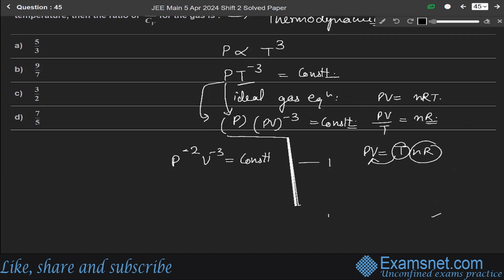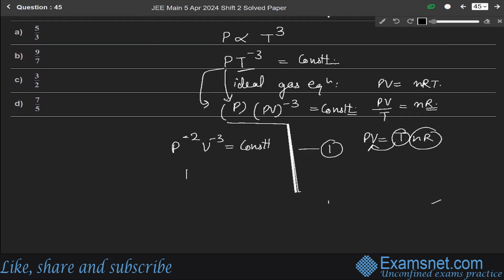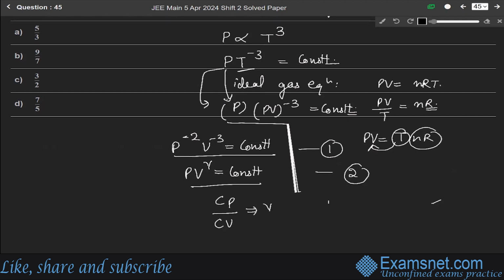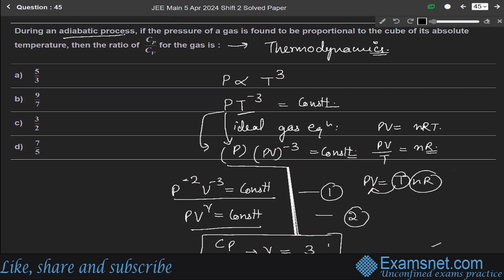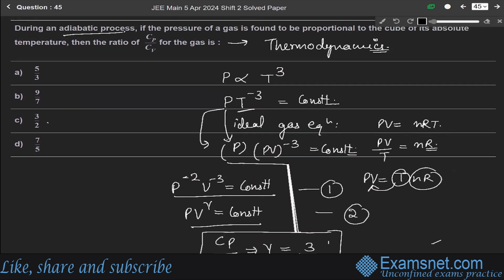Let us say this is equation number 1. Since the process equation for the adiabatic process is PV to the power gamma equals some constant term, let us say this is equation 2. Comparing the first equation with the second, we get Cp over Cv equals gamma, which equals 3/2. So the correct option is option C, that is 3/2.